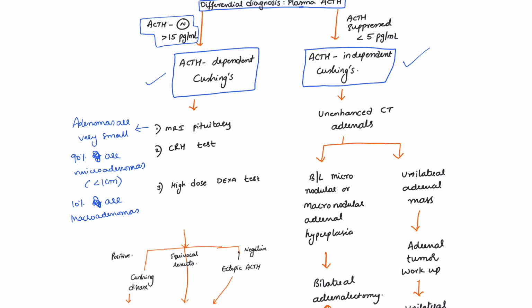Okay, and we can do the corticotropin releasing hormone test, in which the ACTH increases by more than 40% at 15 to 30 minutes, plus cortisol increases by more than 20% at 45 to 60 minutes. Both these are after CRH 100 micrograms IV stat.